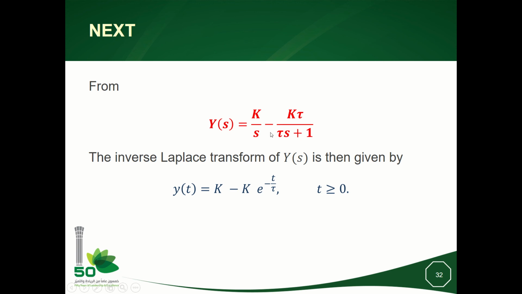It means multiplication by an exponential in the time domain. So here I am using the property of shifting in the frequency domain to get the inverse Laplace transform, which is exponential minus t over tau. So here I am not writing ut because I am just specifying here t greater or equal to 0.